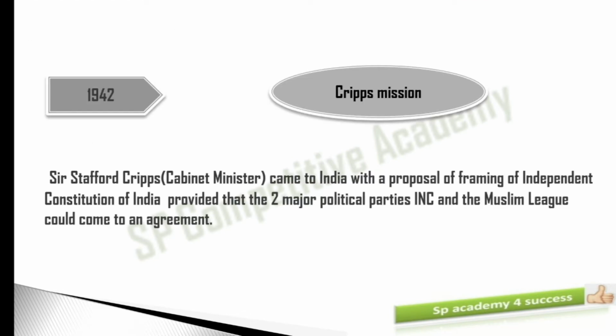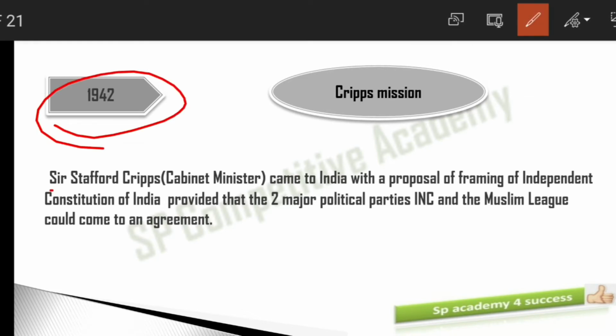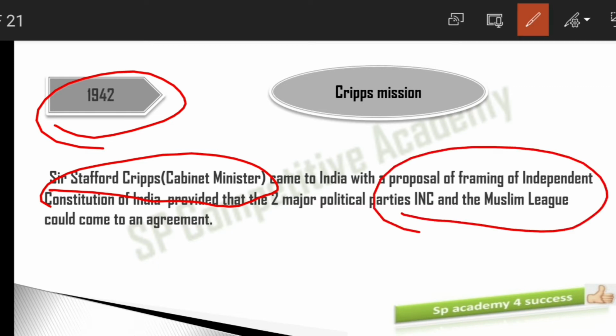Let's go into the details of this. The Cripps Mission Plan we got in 1942, given by Sir Stafford Cripps. He was a cabinet minister. He came to India with a proposal. He said they are ready to frame the constitution for India, but the condition is that the two major political parties have to come to an agreement. Who are the two major political parties here? The INC and the Muslim League.